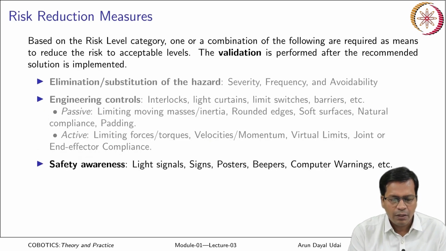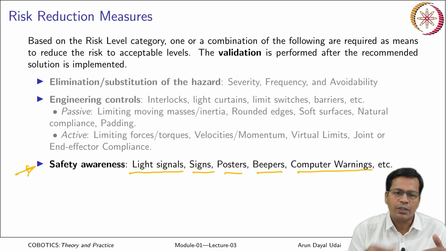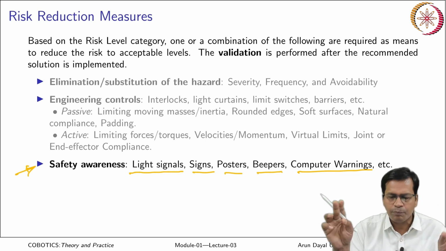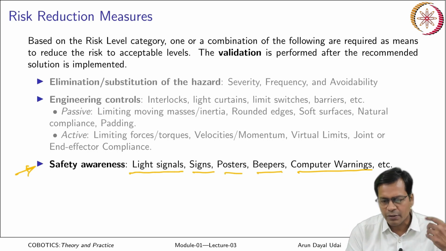Next comes administrative control, that is safety awareness. You have to make the operator aware of these things by putting light signals, signs, posters, beepers, computer warnings. If your robot is controlled by some kind of HMI, human machine interface, it can pop up with an error or warning showing that this operation would cause these errors, or that these warnings exist for this particular task. So that it is actually warning the operator first. That could be there as well.